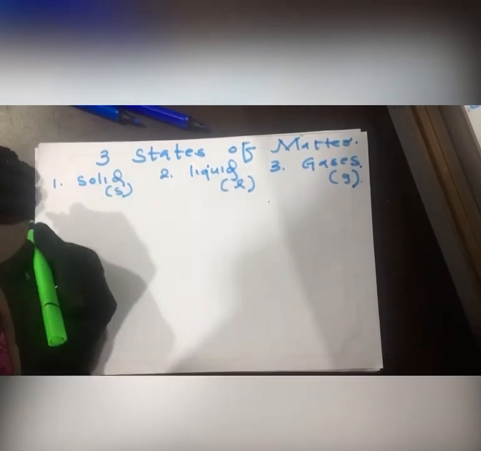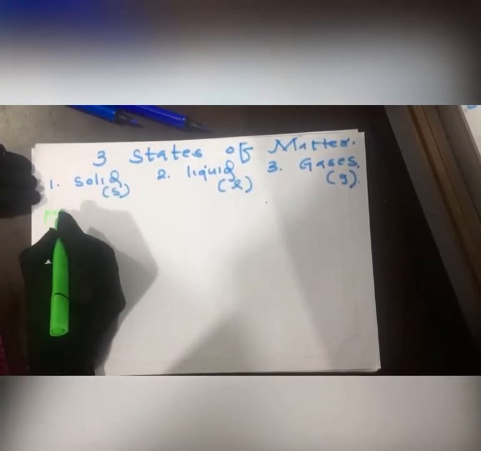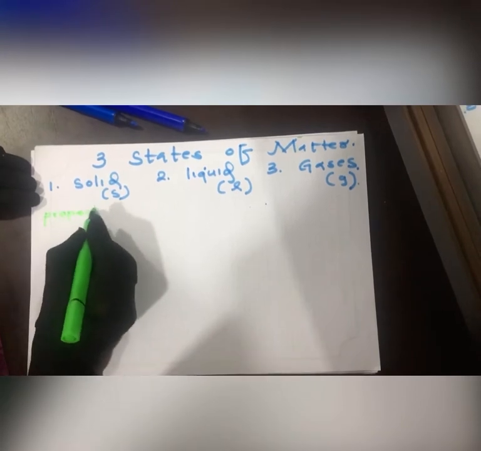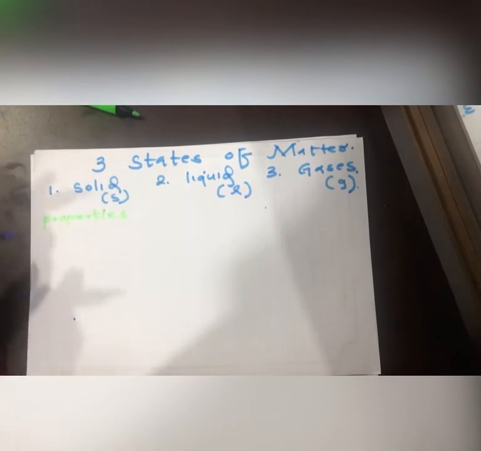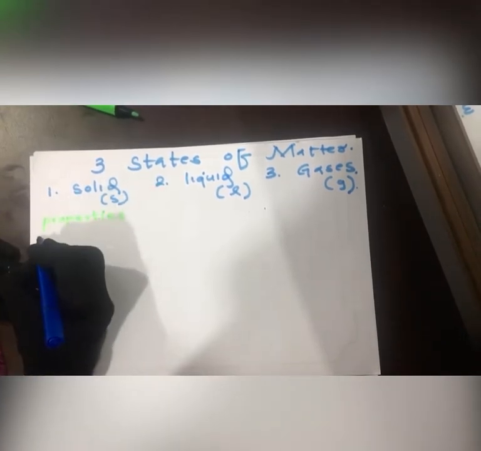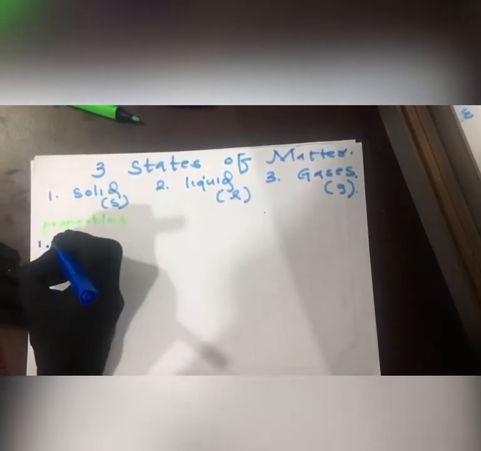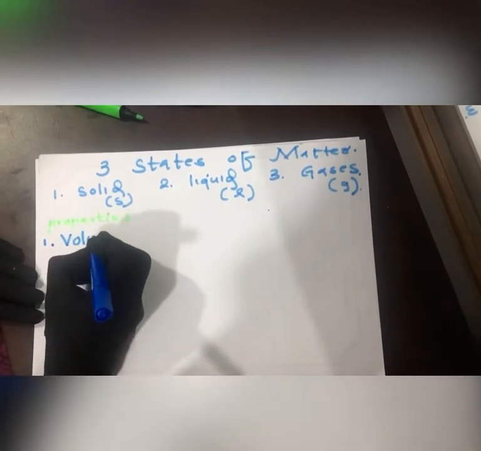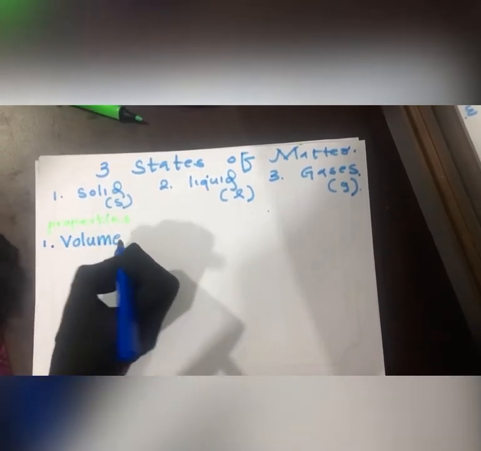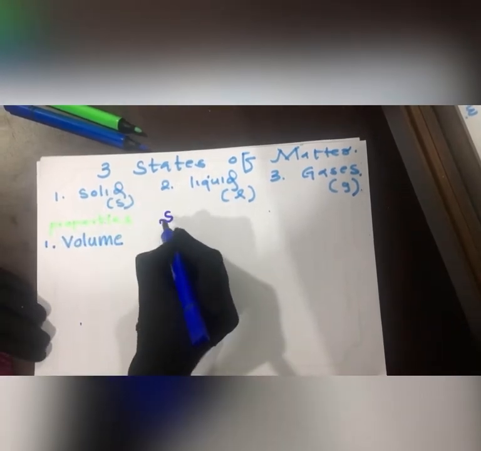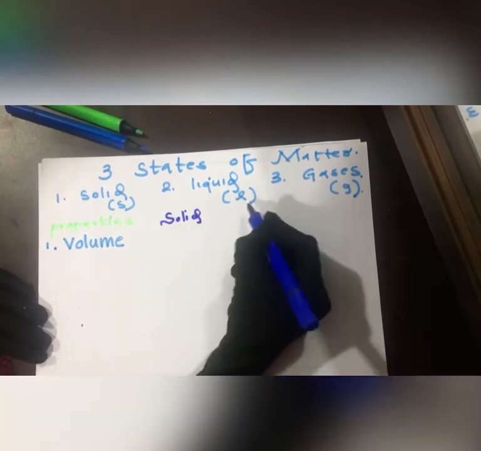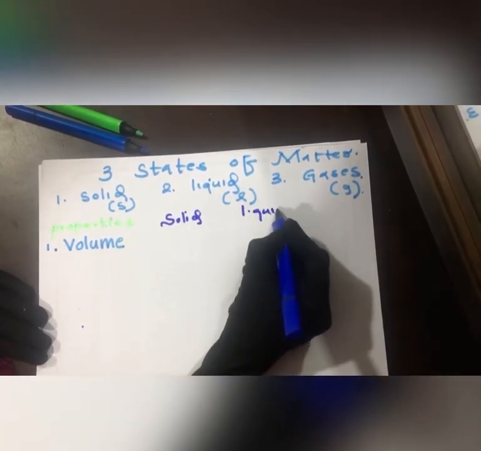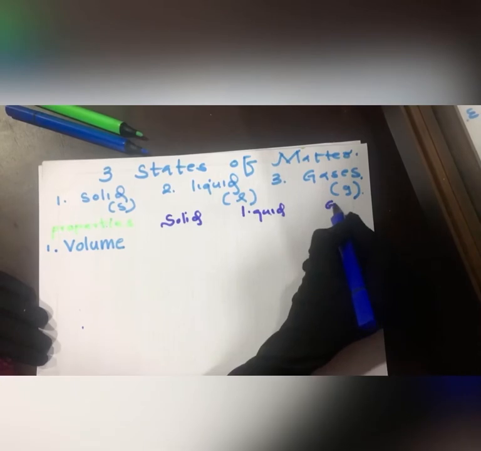The first property is about volume. So let's move to volume. About the solid property, about the liquid property and the gaseous property.